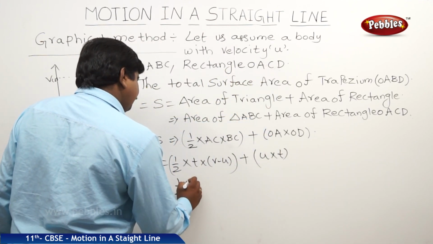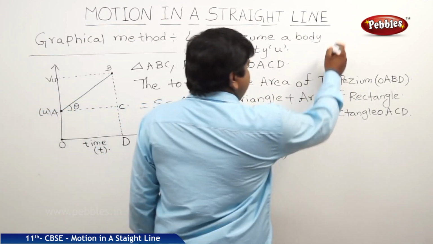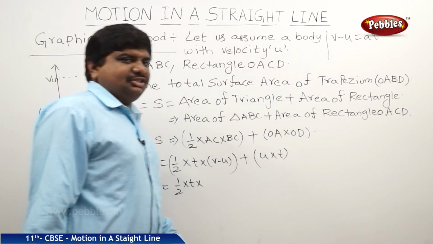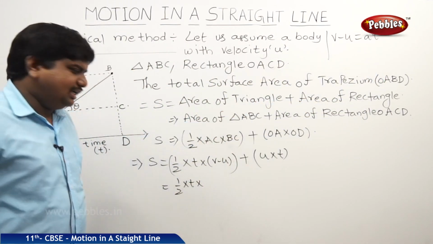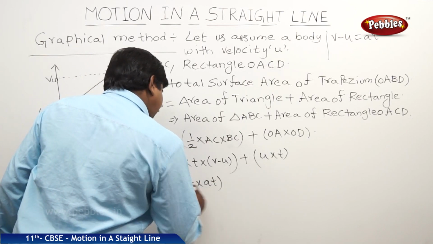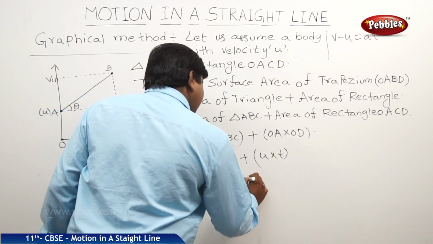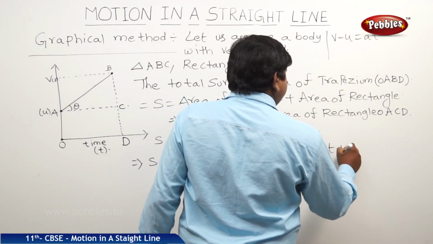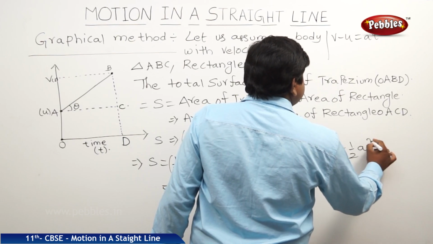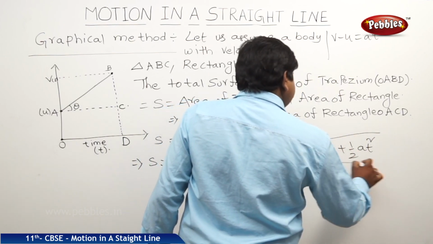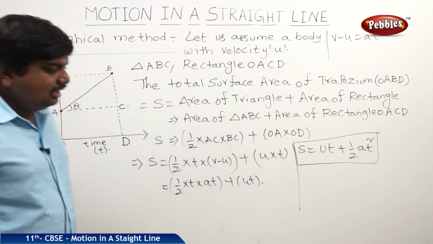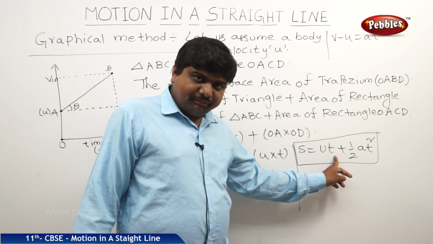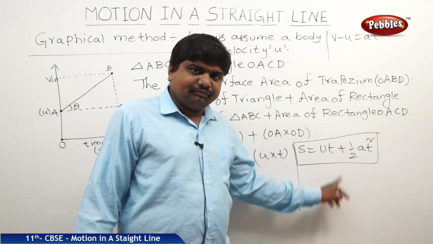Therefore it is half T into, go to the back formula, V minus U is equal to AT, because A is equal to V minus U by T. So we can write V minus U is equal to AT plus UT. Therefore S is equal to UT plus half AT square. This is the second kinematic equation of motion, which relates the position of the body with the time, where S is position, T is time.